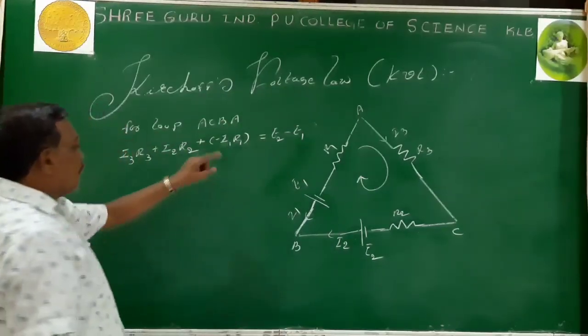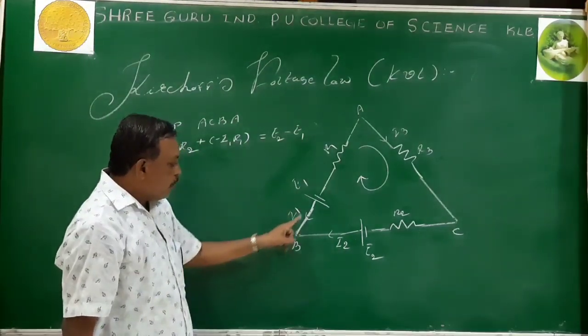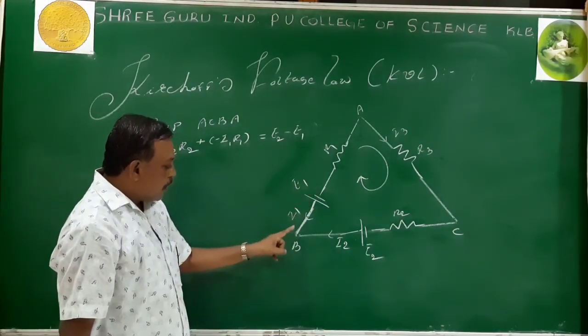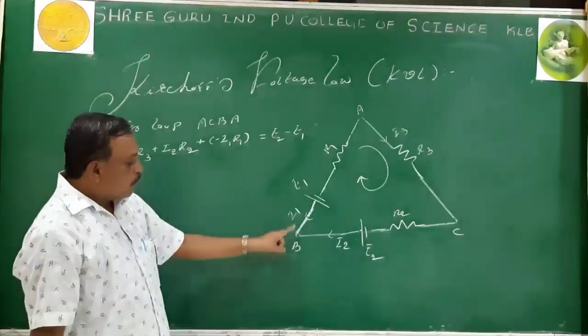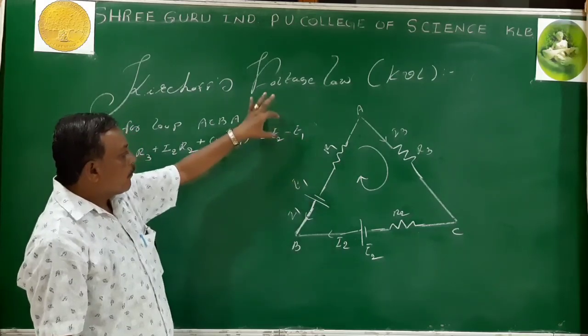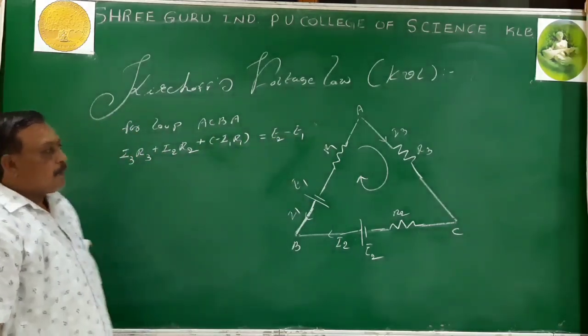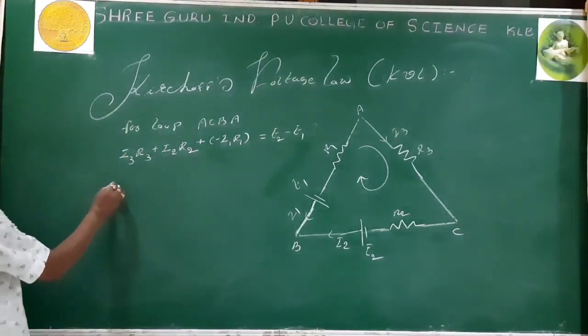Then the last one, B to A. When I move from B to A, from positive to negative, according to sign convention, while moving in the loop from positive to negative terminal of the battery, the EMF is taken as negative. So minus E1. Hence, I can solve this equation simply.